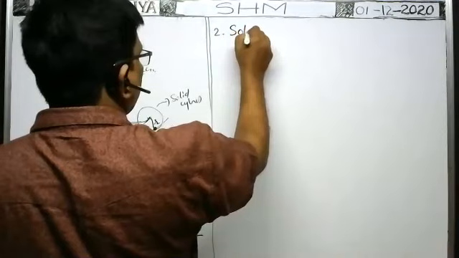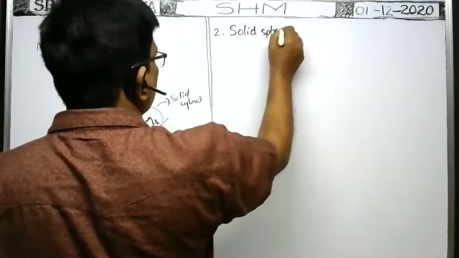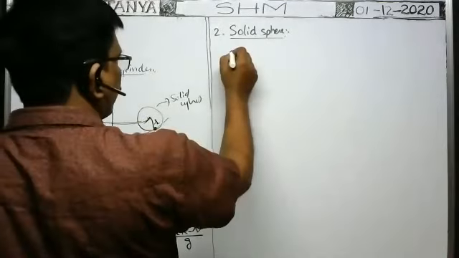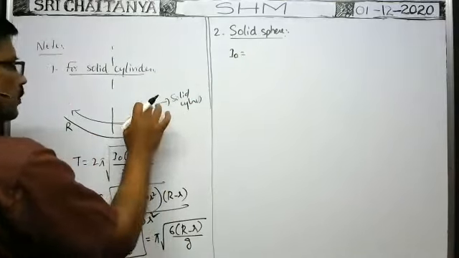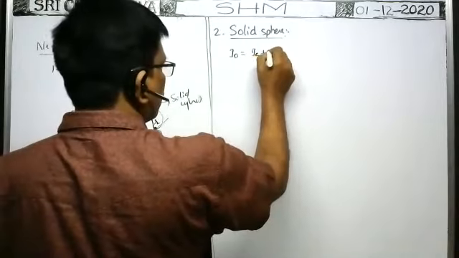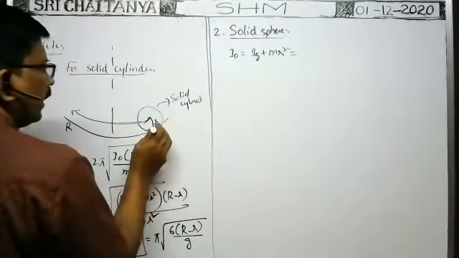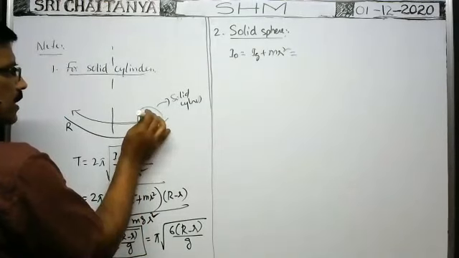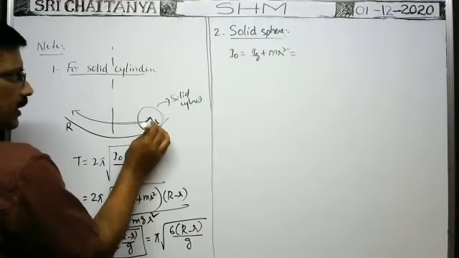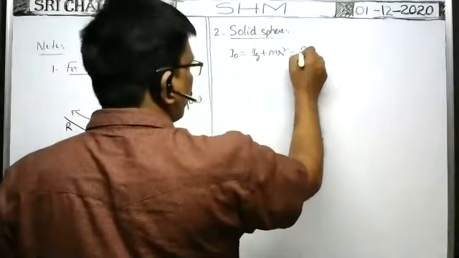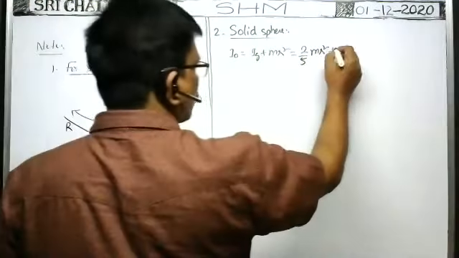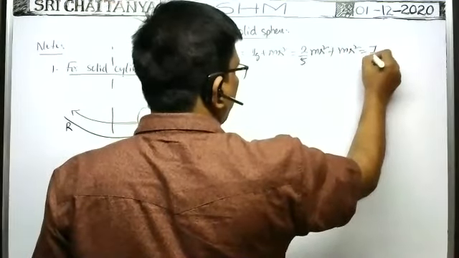For solid sphere, in case of solid sphere, suppose if it is the solid sphere, then what about I naught? About this axis, the moment of inertia means Iz plus mr square only. Iz plus m into small r square. Iz means about an axis passing through the center of mass of the sphere and parallel to the axis through the point of contact, moment of inertia is 2 by 5 mr square, because radius of the sphere is r only. Plus mr square is there. 7 by 5 mr square.